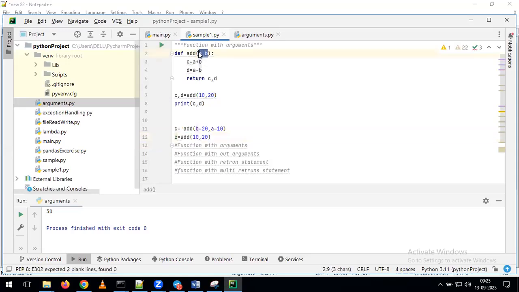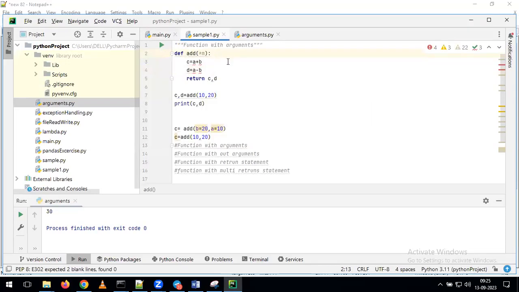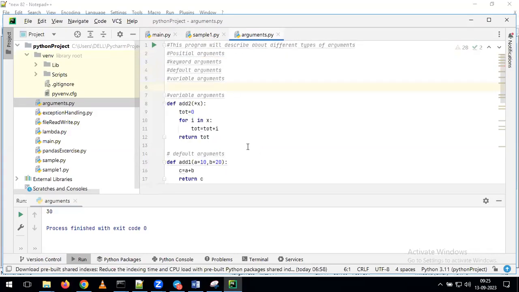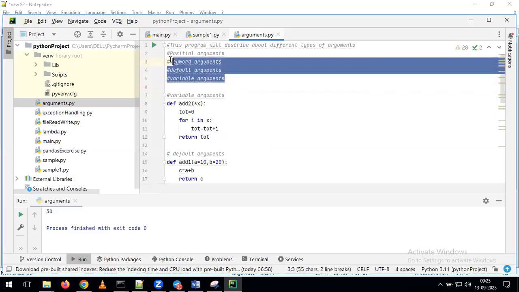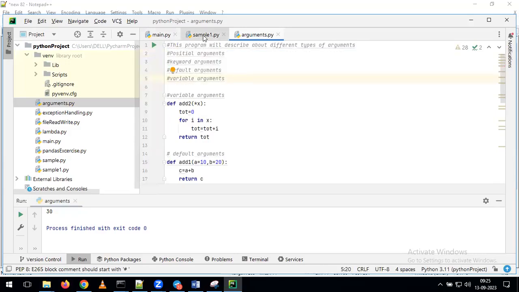Now, for example, instead of a comma b, I'm giving it as star m. Star m is nothing but our variable argument. Whenever you want to define variable arguments, we need to go for the star operator. With that, you can define your variable arguments. So this is the way we need to understand the different arguments we can use as part of our Python programming. Any questions on top of all these arguments, please ask me here. Any questions? Okay, if no questions, well and good.